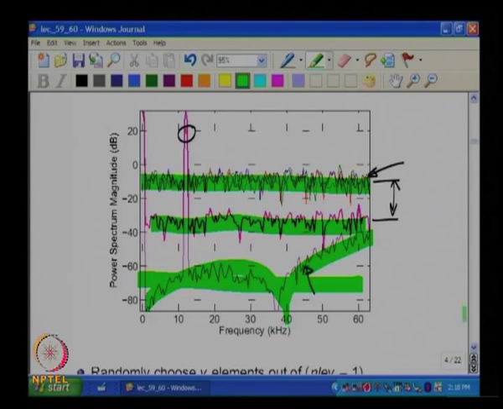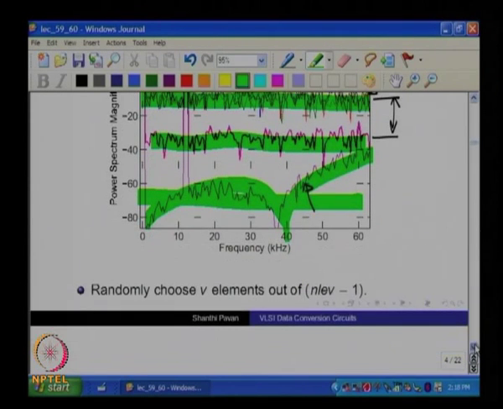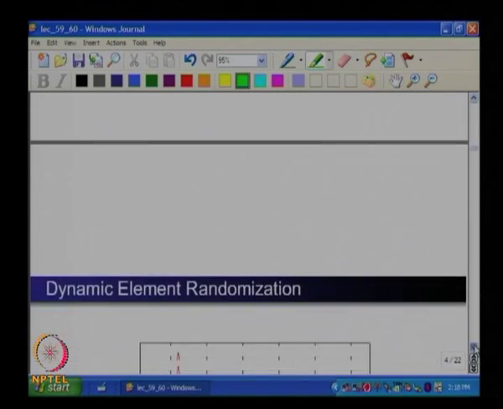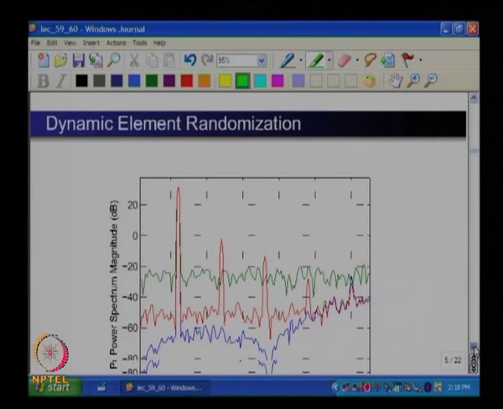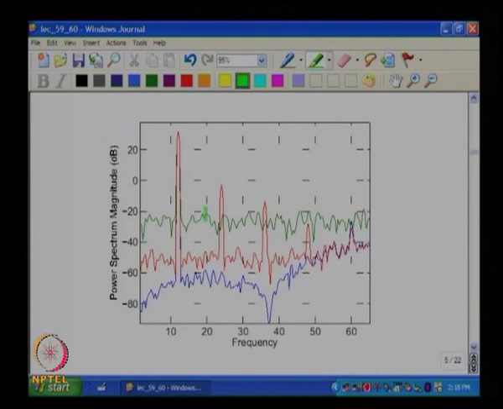However, what we saw was that when compared to not doing anything at all, you are better off randomizing because the distortion components have gone away.